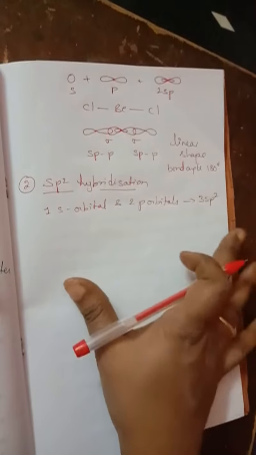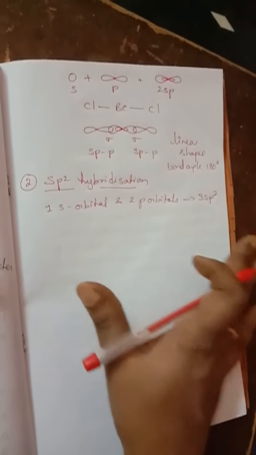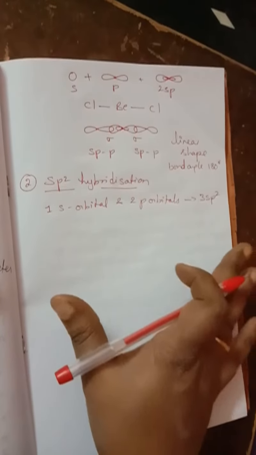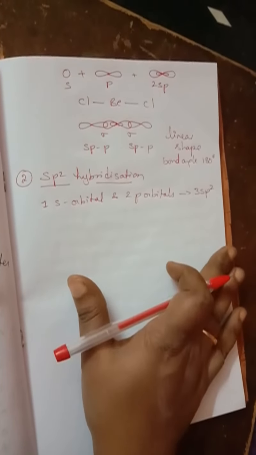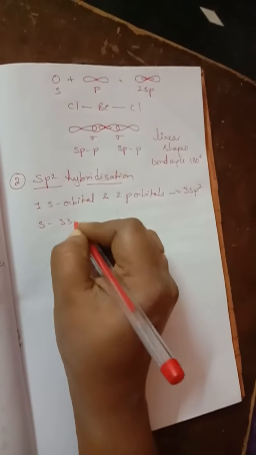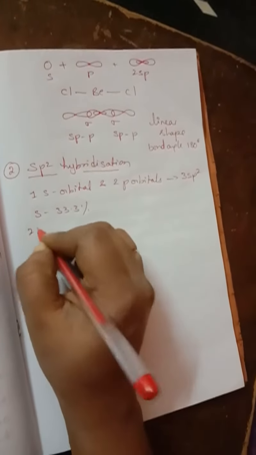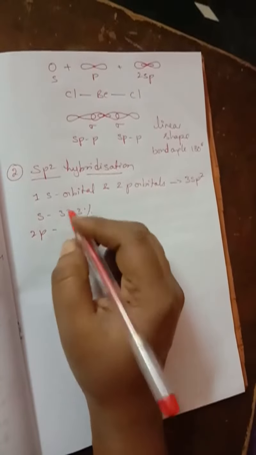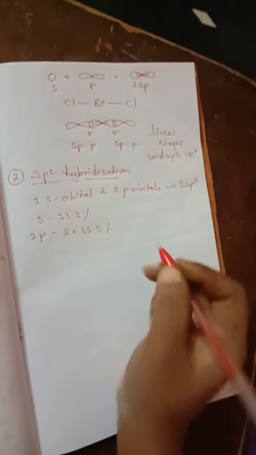Each of the 3 sp2 hybrid orbitals formed will have 33.3% s character, and as 2 p orbitals are intermixing, 2 into 33.3% p character will be present.